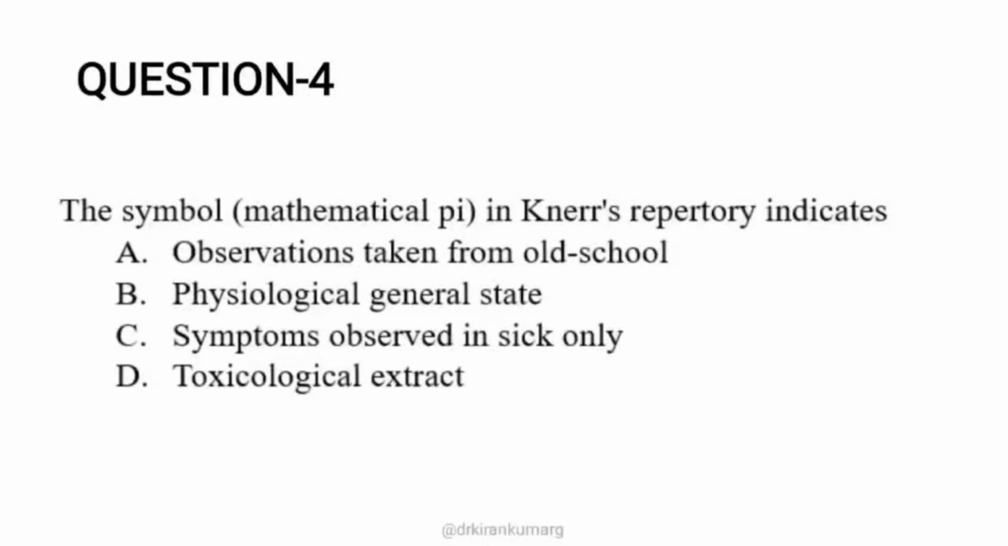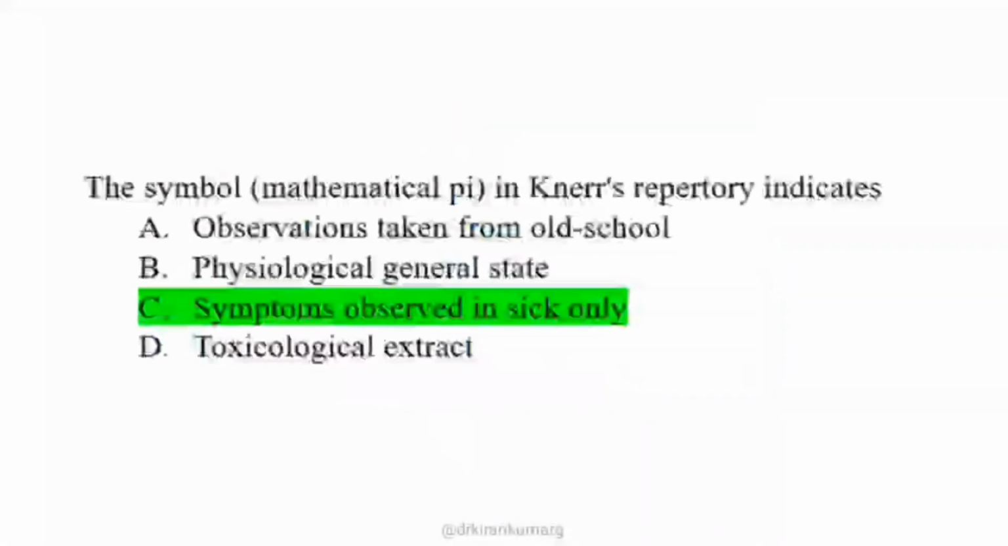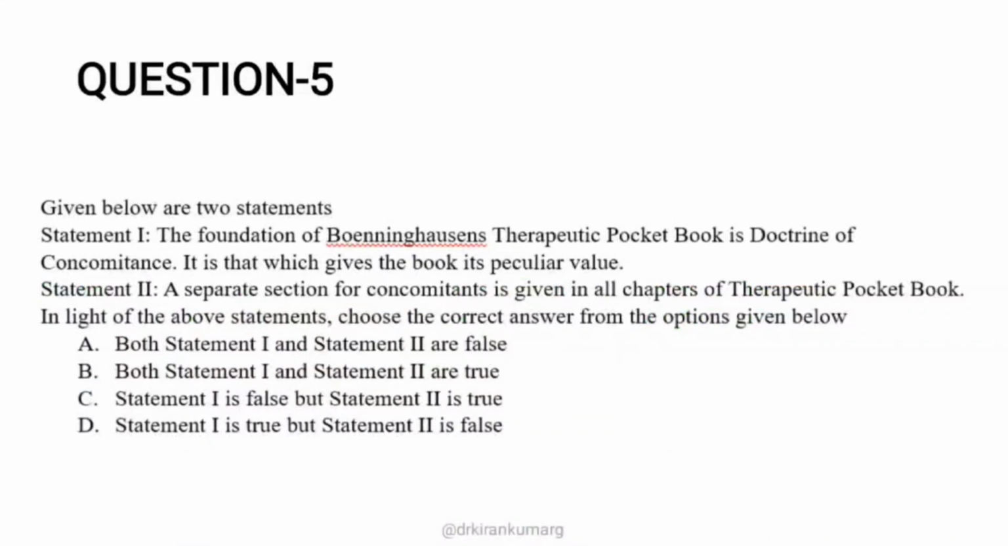Under that, after some remedies, there are some signs mentioned. For example, a cross reference is mentioned with a hand sign, and T is mentioned for toxicological extract. Whereas the pi symbol is mentioned for symptoms observed in the sick only. Whenever you find the sign pi in Knerr's repertory, these are symptoms which are only observed in the sick. So you have to remember it is the pi. Then moving on to the next question.